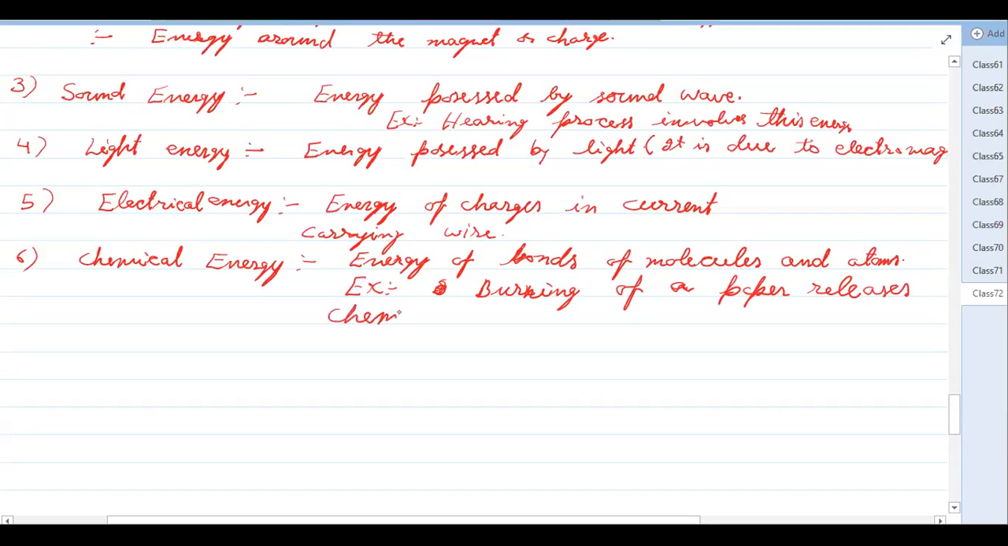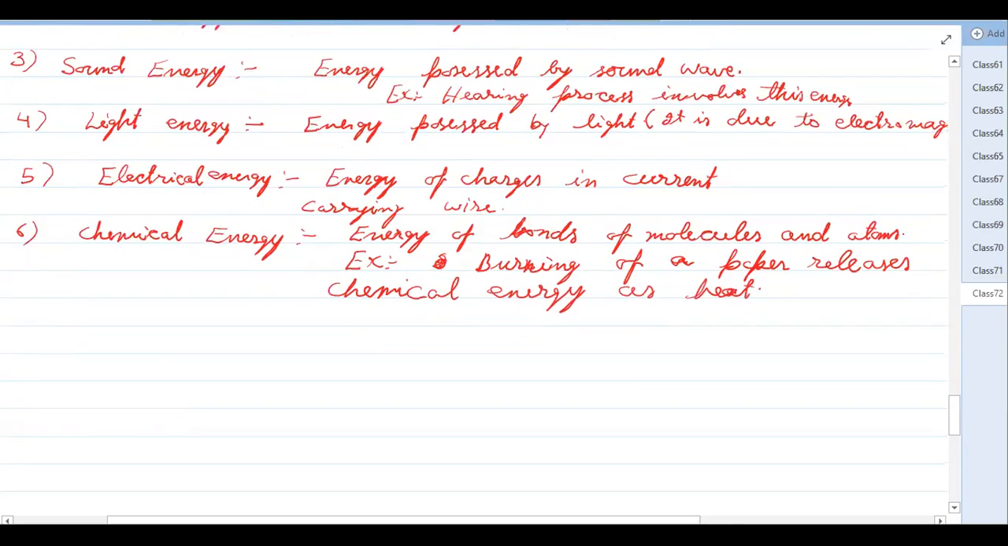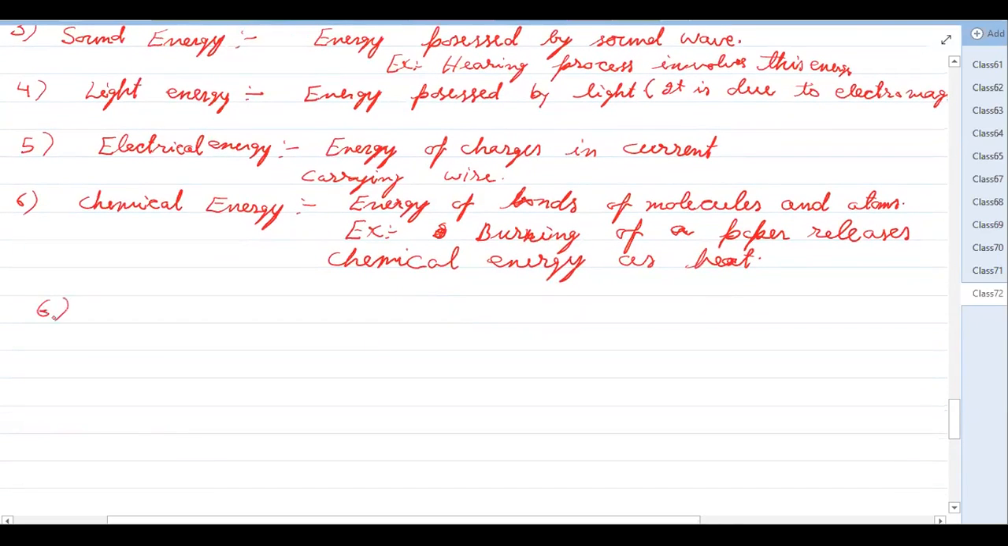Chemical energy as heat. Okay. Then we have heat energy. Okay. What is heat energy?